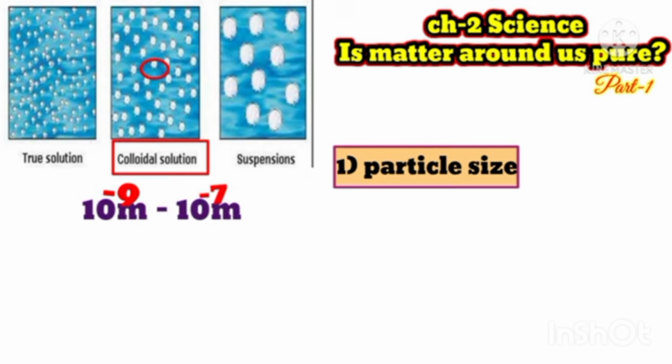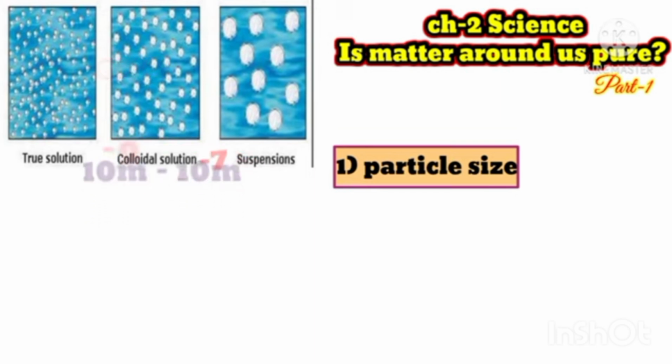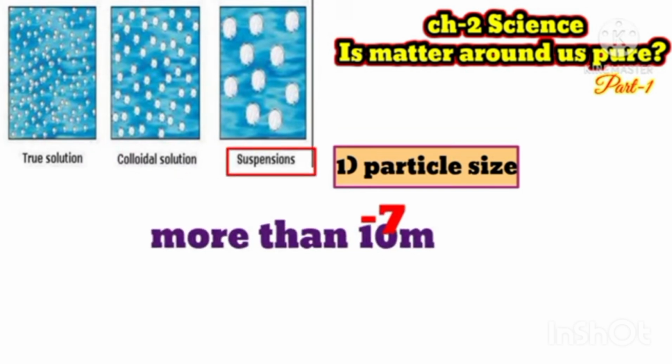The third one is suspension. The size of suspension particles is bigger than in true solution and colloidal solution, and this is equal to, or we can say more than, 10 to the power minus 7.